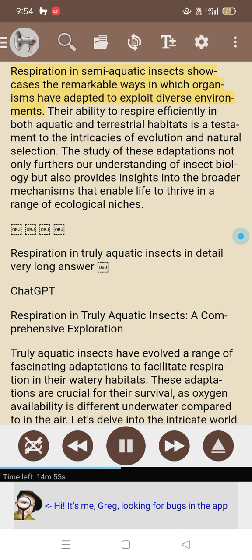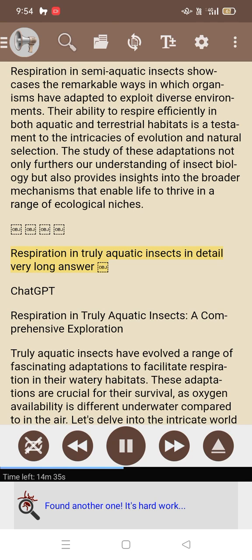Respiration in semi-aquatic insects showcases the remarkable ways in which organisms have adapted to exploit diverse environments. Their ability to respire efficiently in both aquatic and terrestrial habitats is a testament to the intricacies of evolution and natural selection. The study of these adaptations not only furthers our understanding of insect biology but also provides insights into the broader mechanisms that enable life to thrive in a range of ecological niches.